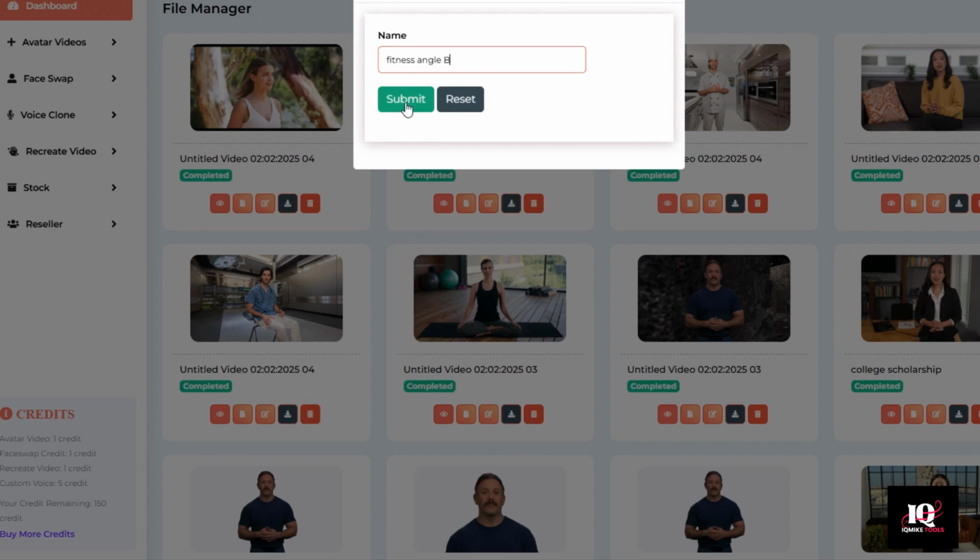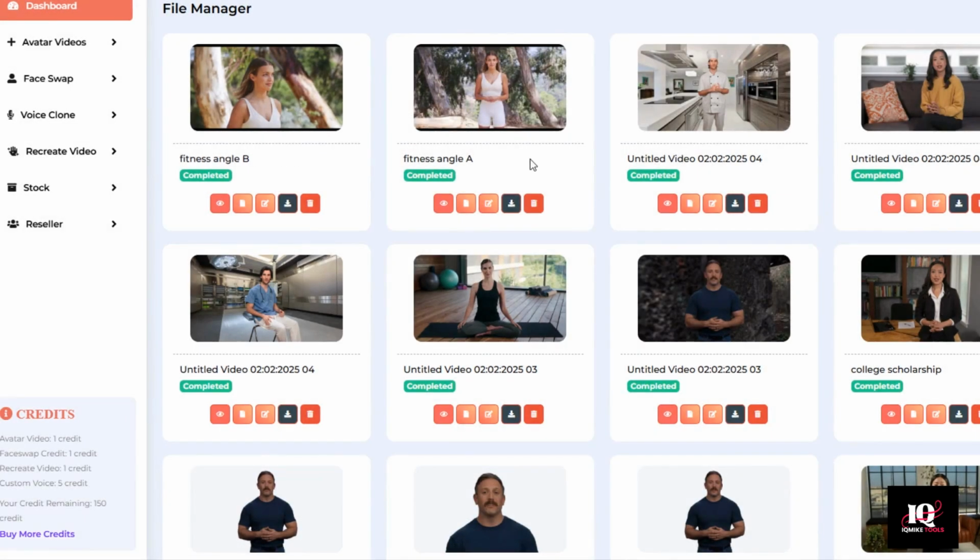Okay, so let's rename this one Fitness Angle B. And then I'm going to go ahead and download both of them. So I'm going to click the download icon and click the download icon again.